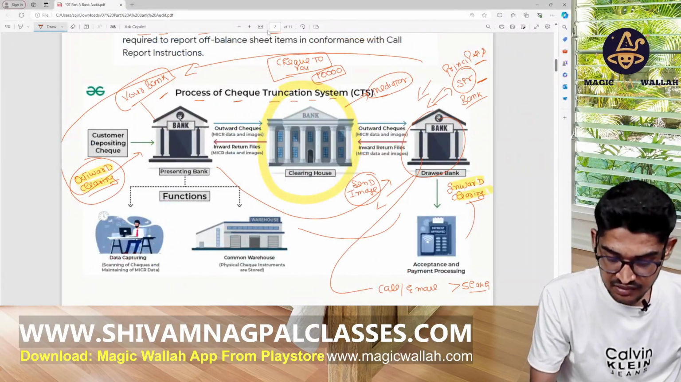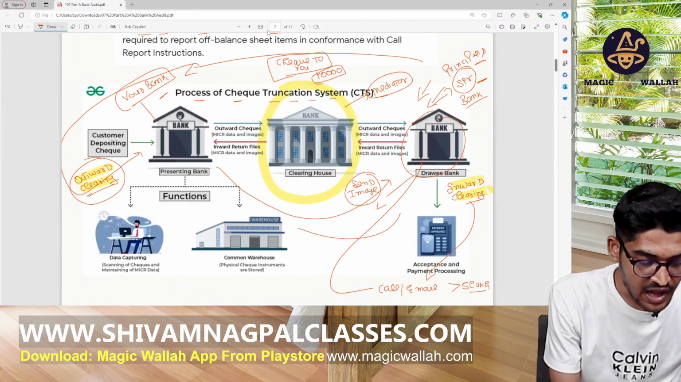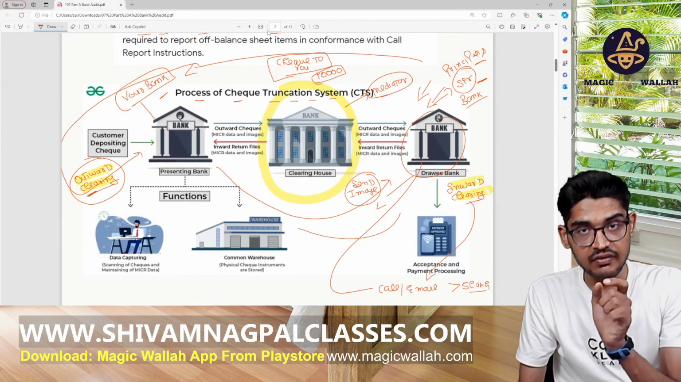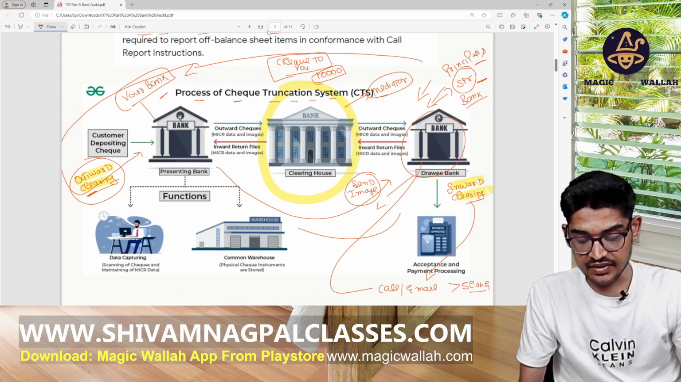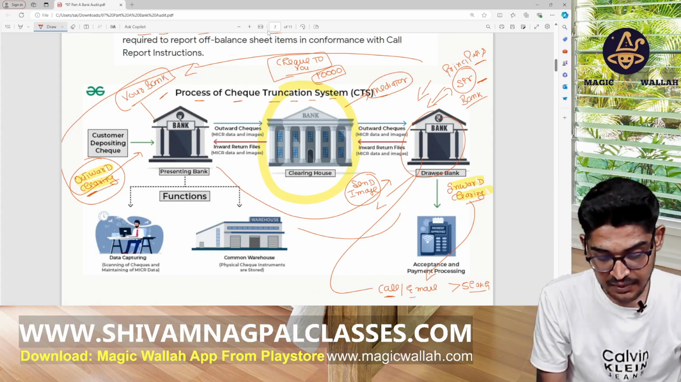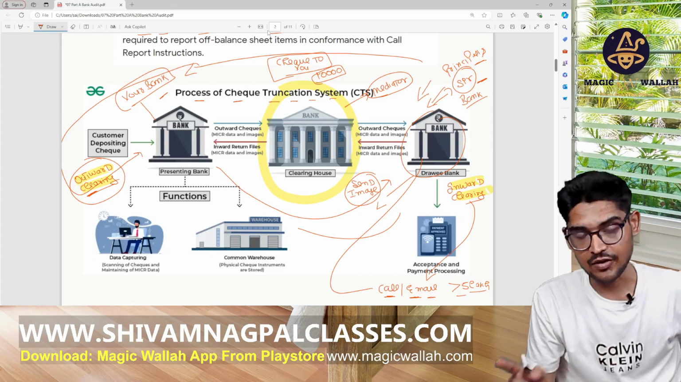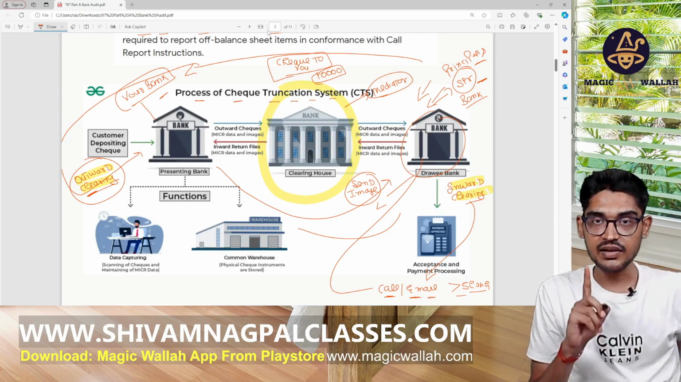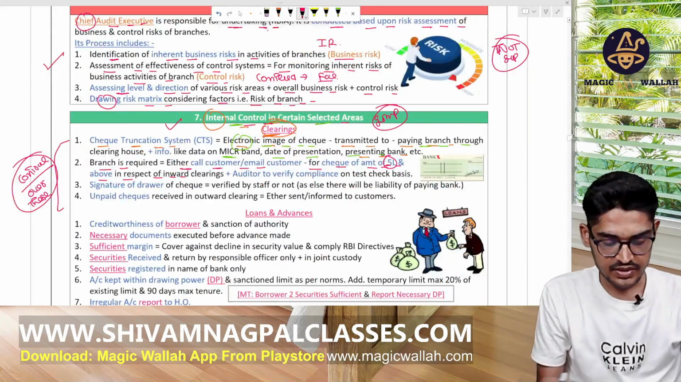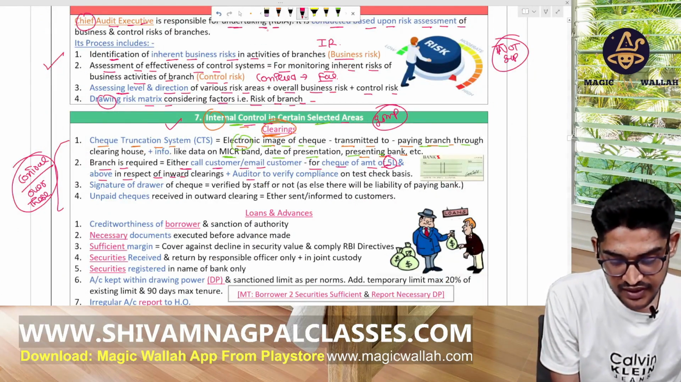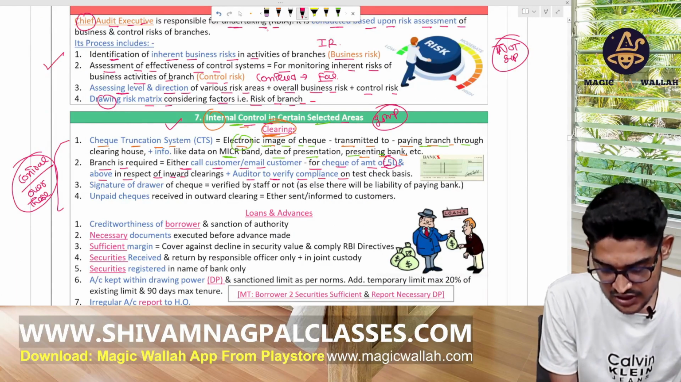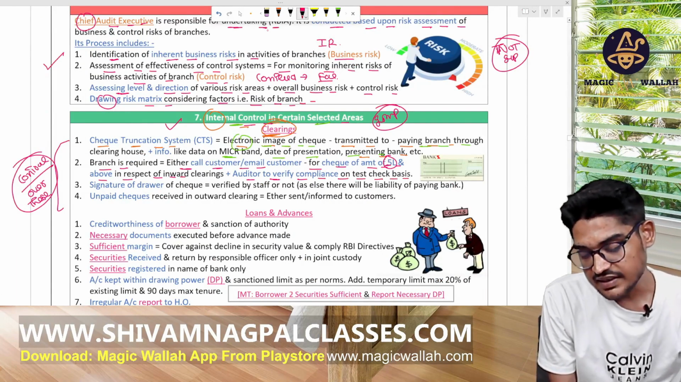For this bank, this is the inward clearing. For your bank, it is the outward clearing. So the bank having the inward clearing verifies this, calls that customer, emails that customer if the amount is more than 5 lakh rupees before giving that money, before clearing that cheque. Now, the auditor has to verify the compliance on a test check basis. Also, we have to check the compliance on a test check basis.